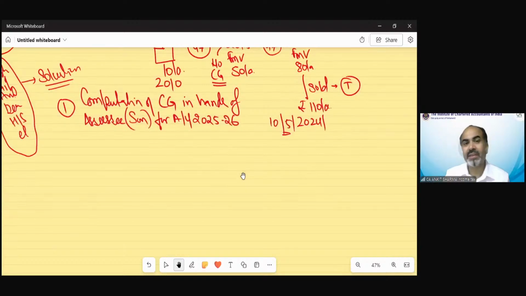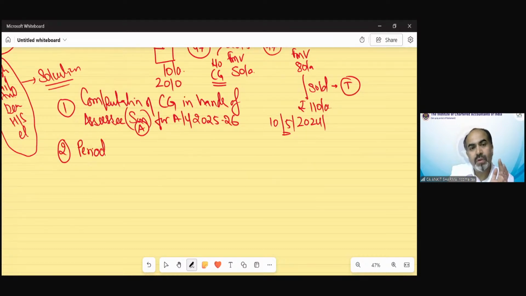Now, after writing this, the second point, which is very, very important. Suppose the son's name is A. So the assessee is A. Clear? So the computation of capital gain in the hands of the assessee, that is Mr. A, for assessment year 2026. The second important point in case of capital gain is the period of holding. You have to show that in your solution. Period of holding means whether this asset is a long-term asset or a short-term capital asset.